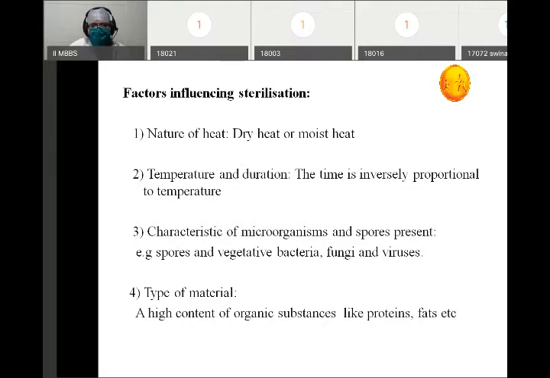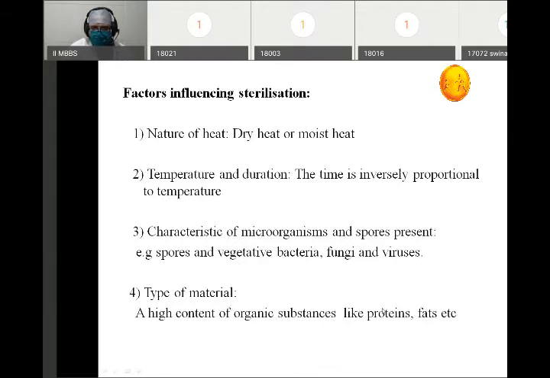The longer we heat, or the more we increase the temperature, the more sterilization we are going to get. Then the characteristic of the microorganism and spores present. Now this is very important. You might have seen in various chapters that the time duration for various microorganisms to get killed is different. Various microorganisms have various levels of resistance to heat. So it is also a very important factor which will determine the outcome: how much heat or how much time we have to heat that article to make it free of that particular microorganism.